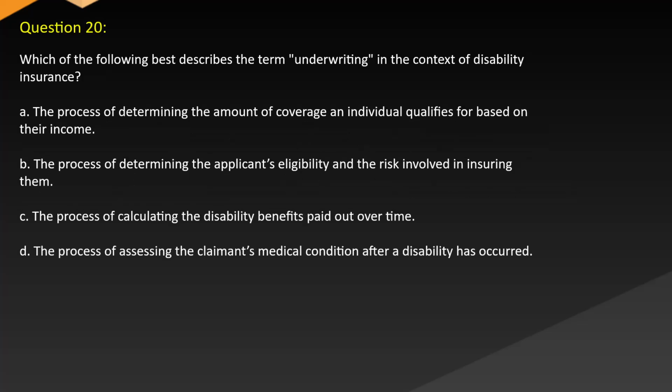Option D. Question 20. Which of the following best describes the term underwriting in the context of disability insurance? A. The process of determining the amount of coverage an individual qualifies for based on their income. B. The process of determining the applicant's eligibility and the risk involved in insuring them. C. The process of calculating the disability benefits paid out over time. D. The process of assessing the claimant's medical condition after disability has occurred.